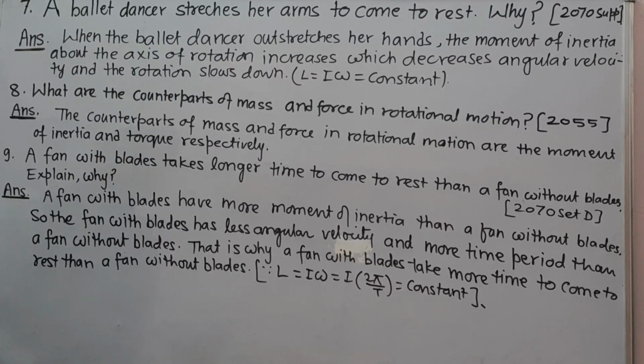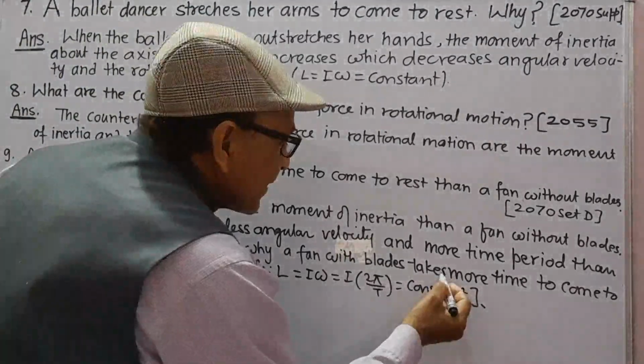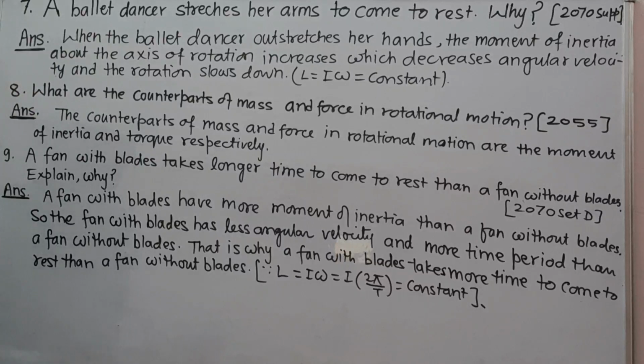That is why a fan with blades takes more time to come to rest than a fan without blades, because angular momentum L is equal to I omega is equal to I 2 pi upon T, because omega is 2 pi by T is constant in absence of external torque.